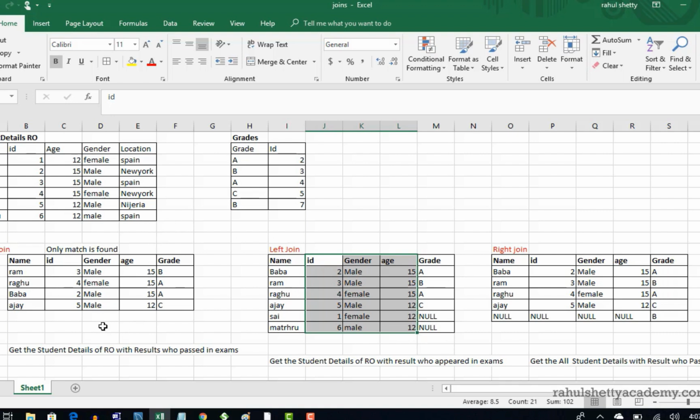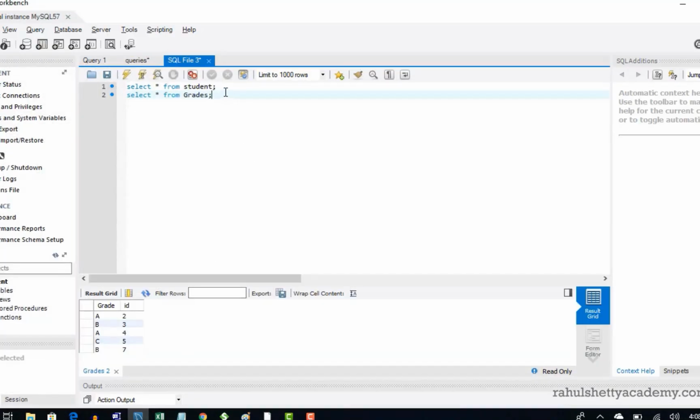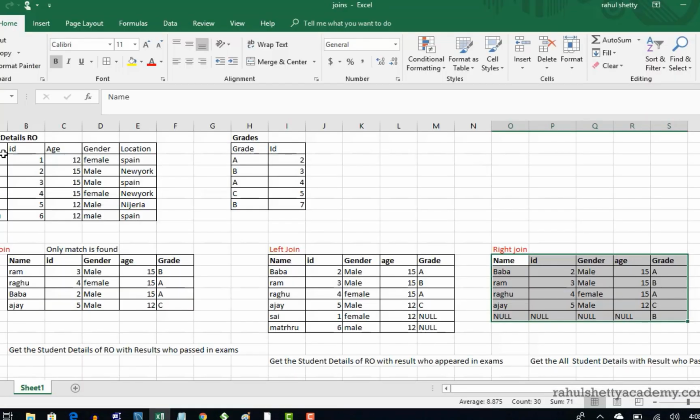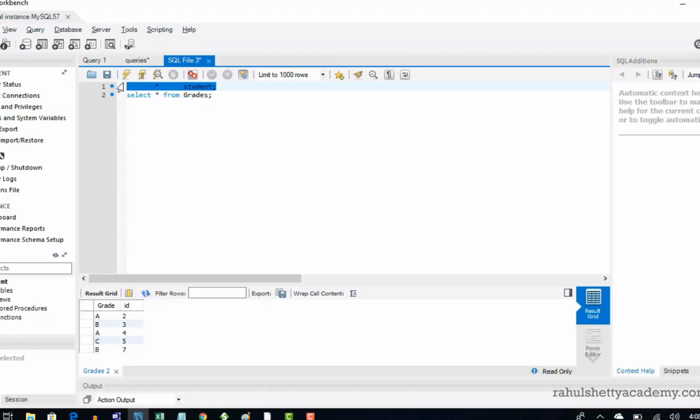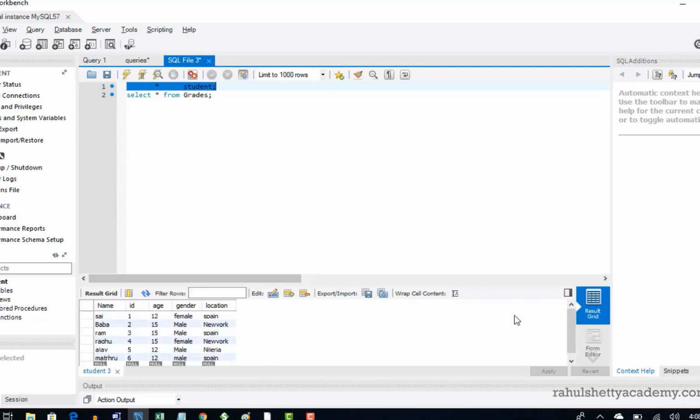Cool. So now you know how the output is to be displayed, but our main challenge is to write a query to display this output. We understood theoretically for the last 15 minutes, and now let's put it into practice and write a query. Okay, that's very simple. Let me go back to my workbench, and you see that this table name is student, and I have already pre-populated and created this table. I just don't want to waste time creating the table. So this is the student table, and this is the grades table.